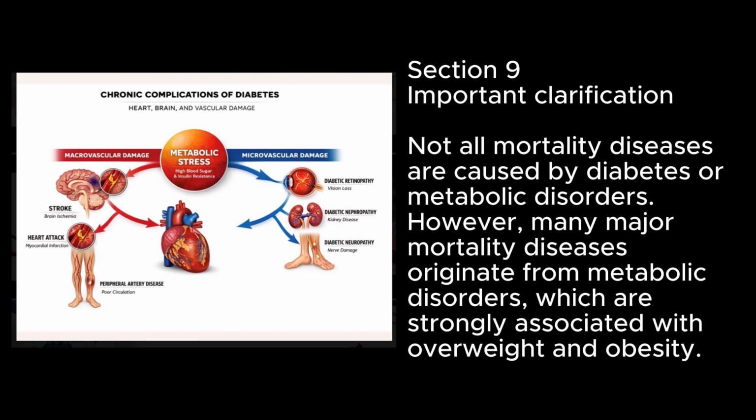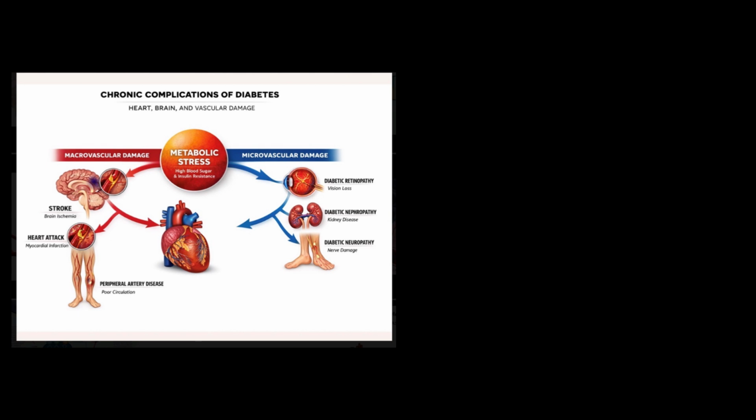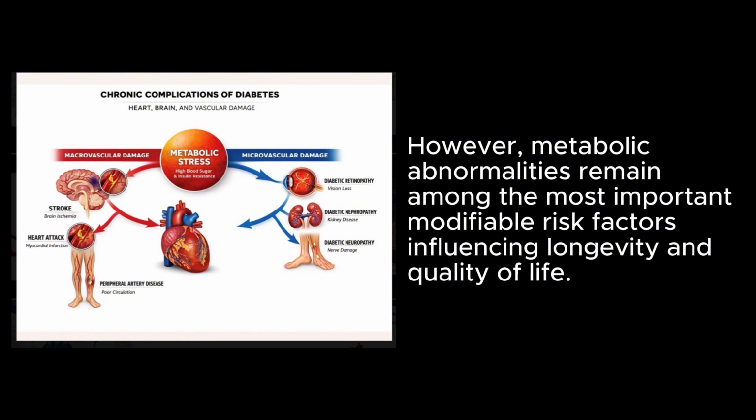Section 9, Important clarification. Not all mortality diseases are caused by diabetes or metabolic disorders. However, many major mortality diseases originate from metabolic disorders, which are strongly associated with overweight and obesity. This is one of the key reasons why the average lifespan in the United States is shorter than in many other developed countries. Other contributors include genetic mutations, infection, autoimmune diseases, trauma, environmental toxins, and aging-related degeneration. However, metabolic abnormalities remain among the most important and modifiable risk factors influencing longevity and quality of life.